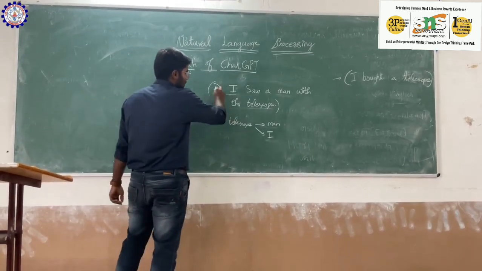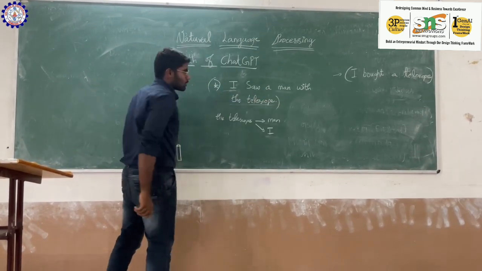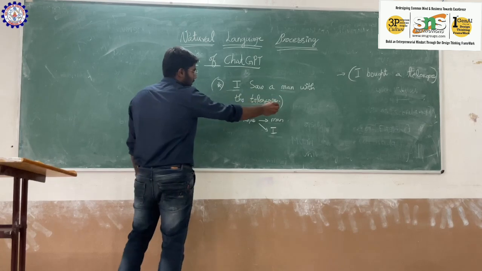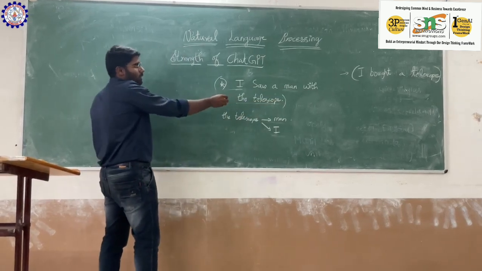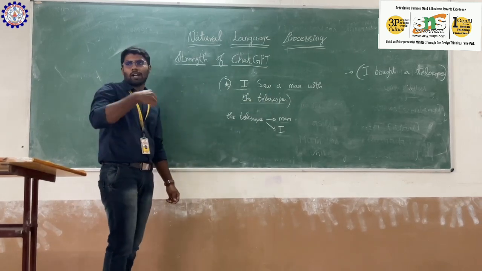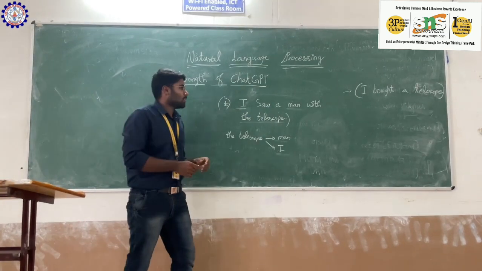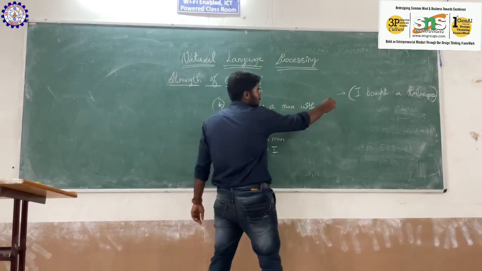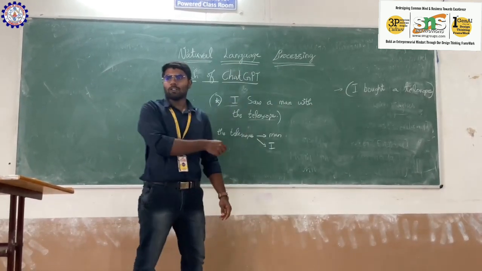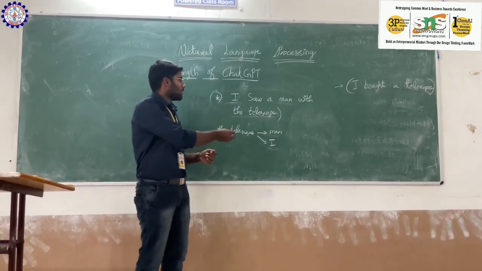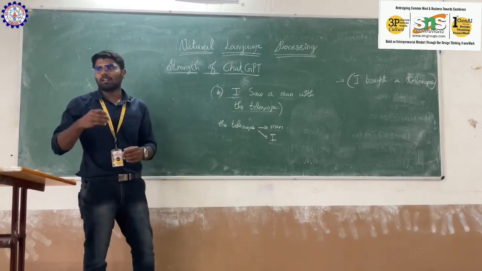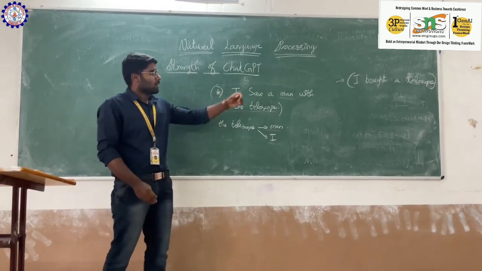Here the sentence contains structural ambiguity. This sentence will be confusing: I saw a man with a telescope. Either I saw him with the telescope, or the man whom I have seen had a telescope. If you have given information to ChatGPT a few days ago, for example, I bought a telescope, and now you are telling it that I saw a man with a telescope, ChatGPT reads your previous inputs.